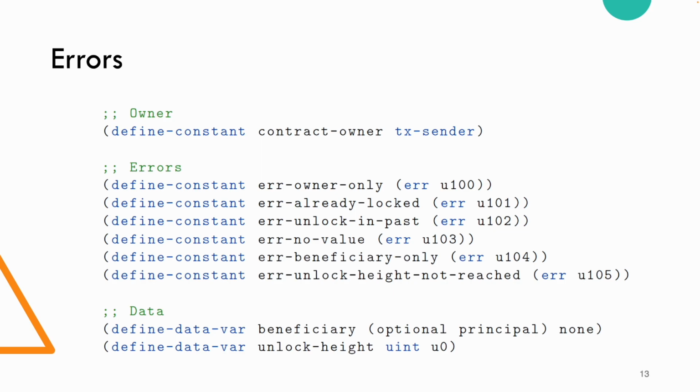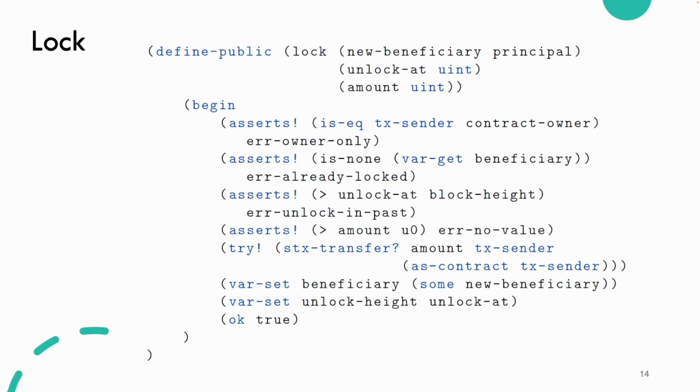First thing we do is set up the TX sender, then we set up some errors. We start with the beneficiary being empty and the unlock height being 0. So we say, okay, here's some basic things to start with. The unlock height, again, is the block height, which is the index of the current block in the Stacks chain. So here we have the lock function, and it has 3 formal parameters: new beneficiary, unlock at, that is, what height this contract will allow money to be transferred, and the amount that is going to be transferred.